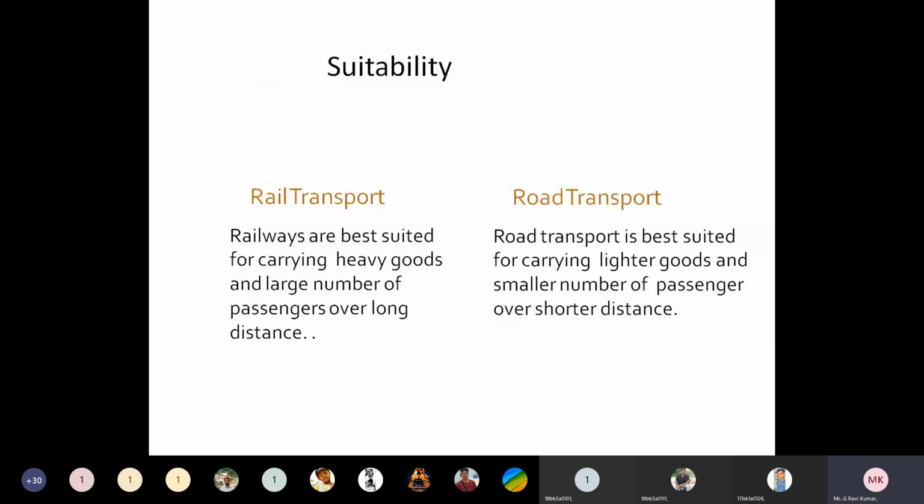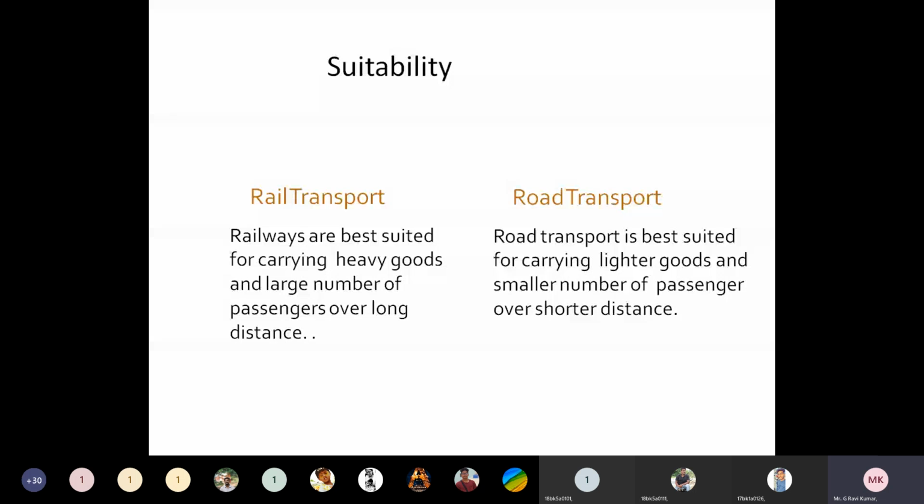And suitability: the railways are best suited for carrying heavy loads and a large number of passengers over a long distance. Road transport is best suited for carrying lighter goods and a smaller number of passengers over a shorter distance. Understand? In the sense of safety and comfort, to travel long distances, rail transport is better, and to travel short distances, road transport is better. Also, if we need to convey a huge amount of goods over a long distance, rail transport is better.